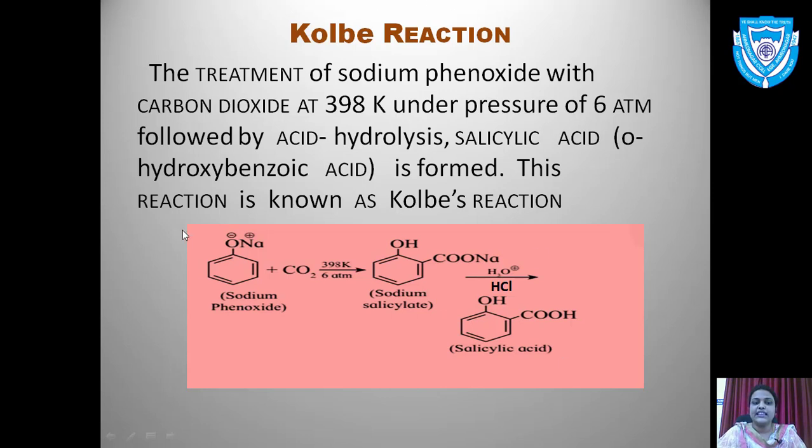Now here you can see that you have a sodium phenoxide molecule. How it is formed, we have seen in the Reimer-Tiemann reaction: when phenol is treated with chloroform and NaOH, you get the formation of sodium phenoxide. This sodium phenoxide, on treating with carbon dioxide at 398 Kelvin at 6 atmosphere, gives sodium salicylate, which on further hydrolysis will give you salicylic acid as the product. This reaction is known as Kolbe's reaction.